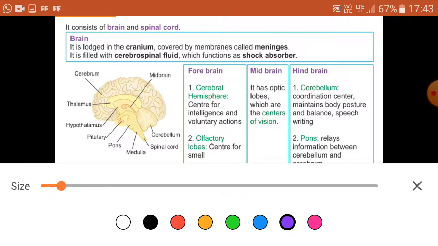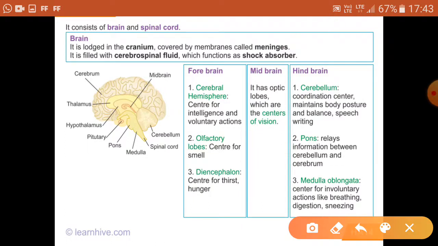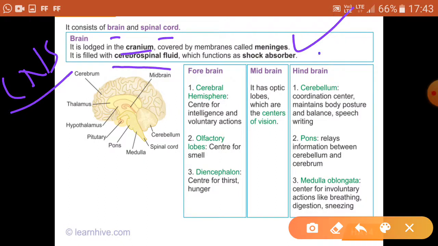If you see in this slide, you will get an overview of the brain. You know CNS has two parts, that is brain and spinal cord. Brain is lodged, it is present inside the cranium. Cranium is the skull, and the brain is present inside the skull for the protection. Then it is covered by the meninges. Meninges have a fluid in between, that is called cerebrospinal fluid, and it acts as a shock absorber. This one you know, as for the protection, what the brain actually has.